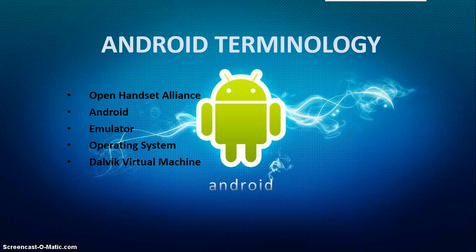So, what is the Open Handset Alliance? This is the organization led by Google Incorporated, consisting of numerous public and private organizations. The Android is the flagship product of the Open Handset Alliance. This is an open source operating environment targeted for mobile devices.